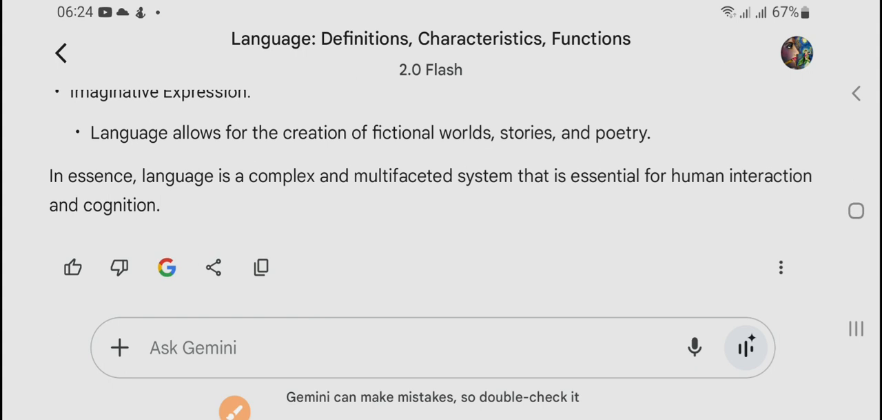So, in essence, language is a complex and multifaceted system that is essential for human interaction and cognition. Language is complex, it's not so easy. We discussed a lot. Multifaceted system, the number of angles we have to discuss, and it is essential for human interaction and cognition. The better you are at language, definitely the better you will learn anything, right? So language plays a very significant role in developing our personality. That's why the main part of personality development is language.